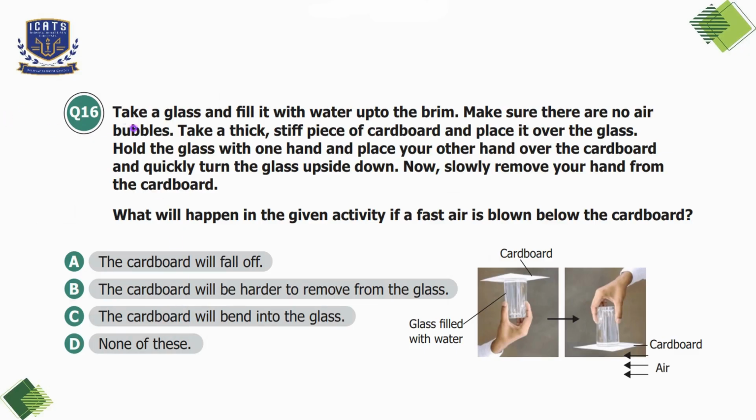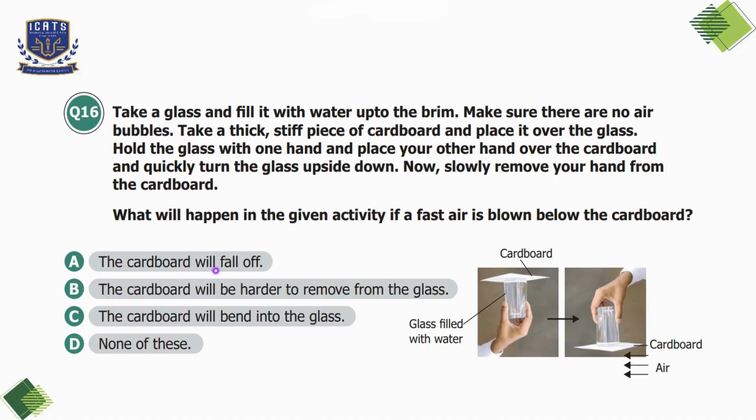Question number 16. Take a glass and fill it with water up to the brim. Make sure there are no air bubbles. Take a thick, stiff piece of cardboard and place it over the glass. Hold the glass with one hand and place your other hand over the cardboard and quickly turn the glass upside down. Now, slowly remove your hand from the cardboard. What will happen in the given activity if a fast air is blown below the cardboard?